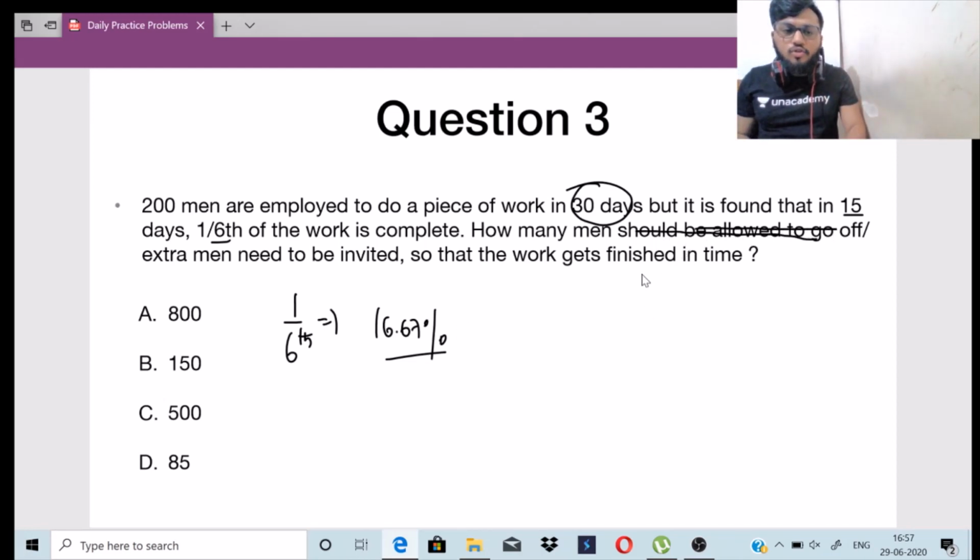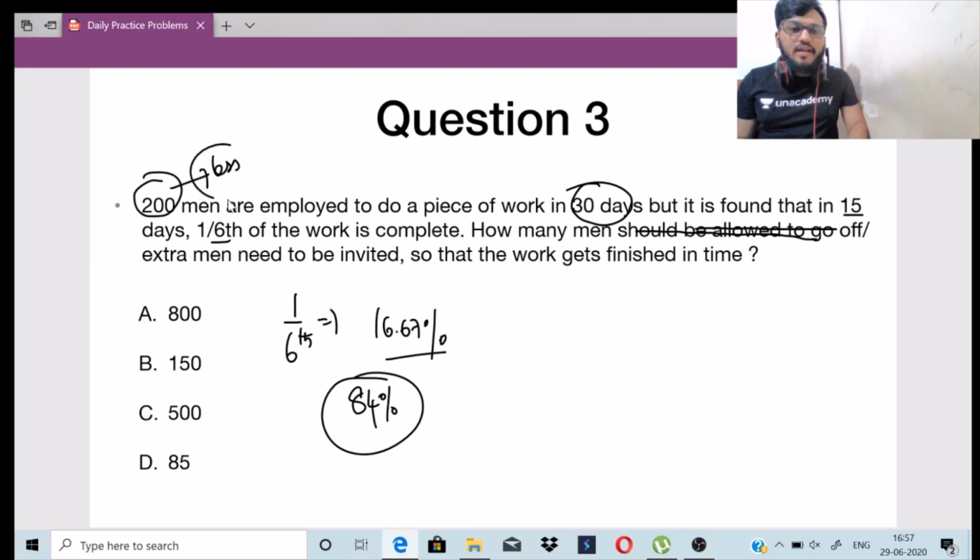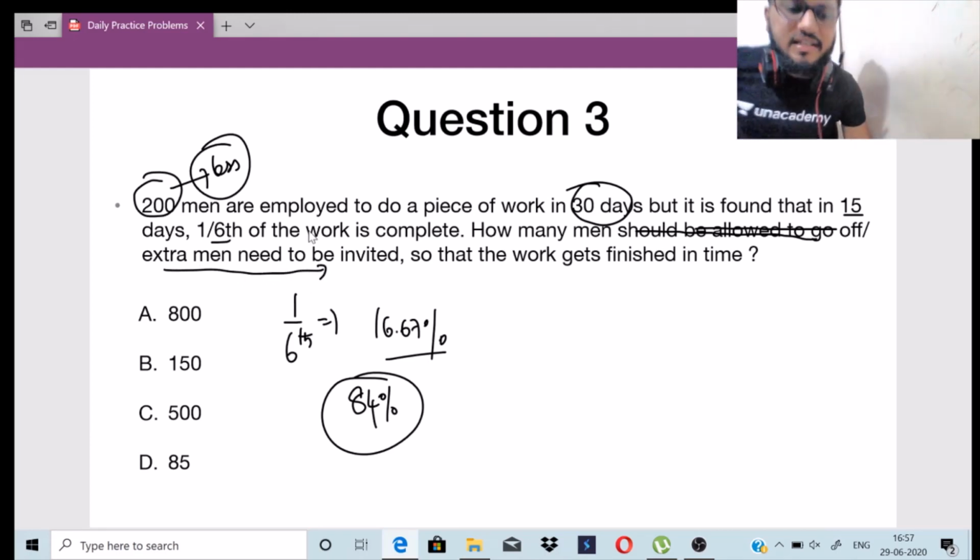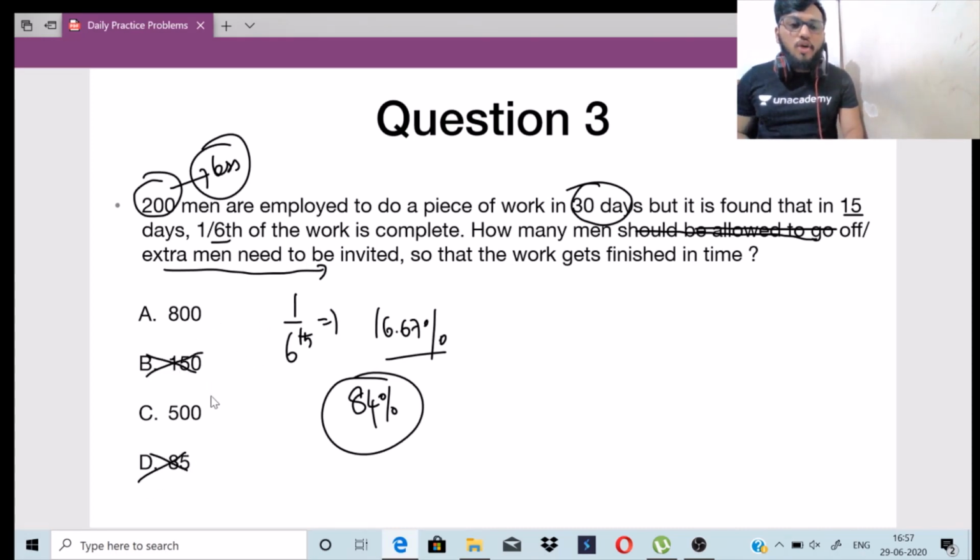That will not work, because you literally have 84% of the work to be completed. So what does it mean? The work strength you have is less, right? That means you need to invite extra men. Okay, so please do analyze here only. You need to invite extra men. So option B will be cut off, option C will be cut off, option A and C. This is how you cancel out the options.